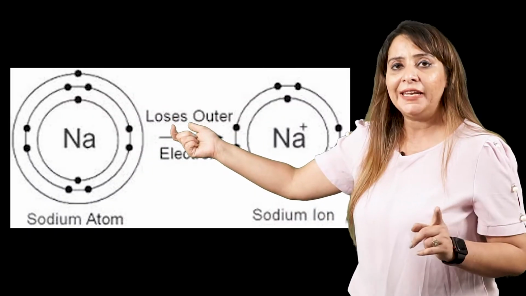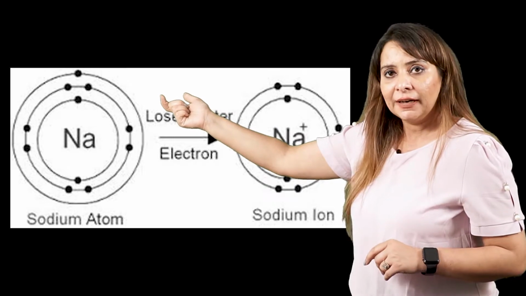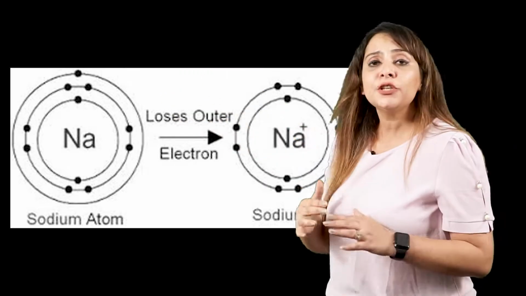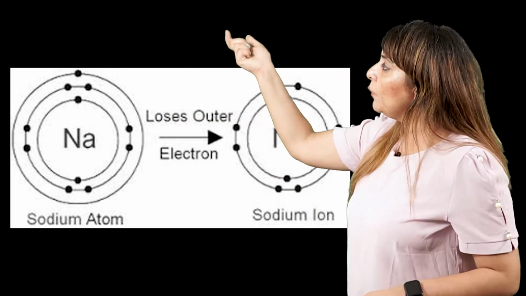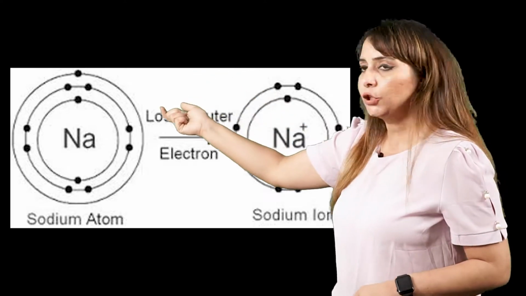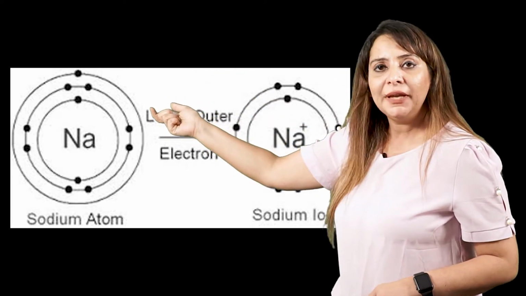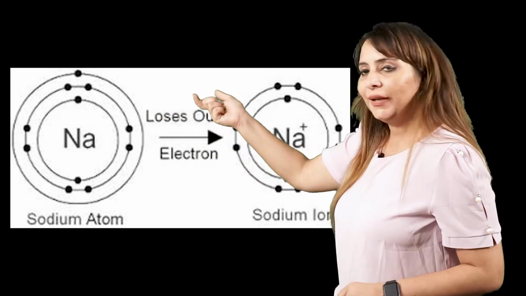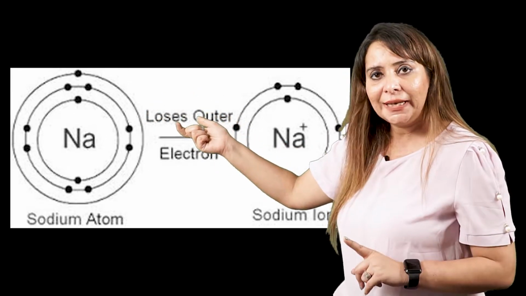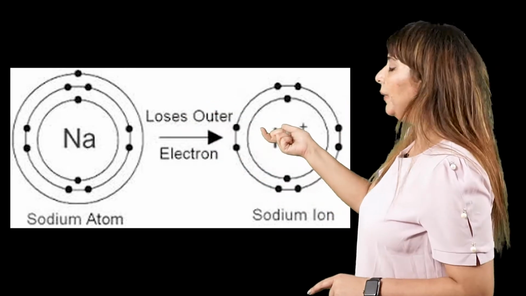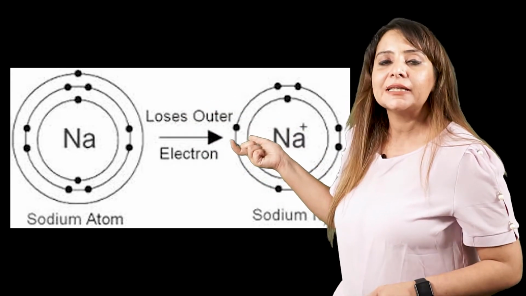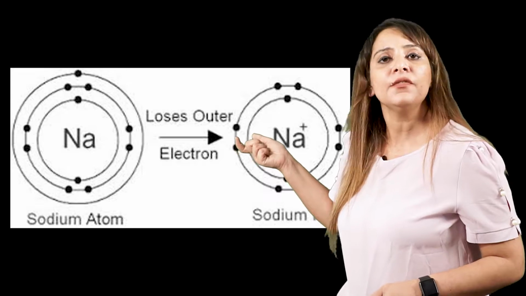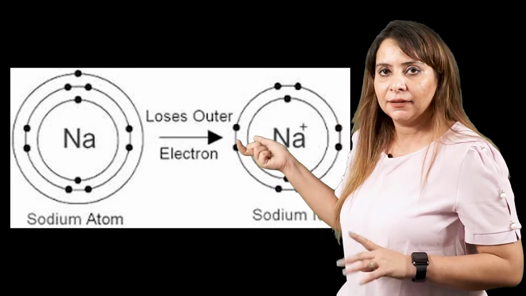In the formation of the ionic bond, we have Na. Its valence electron is 1, which it will give. I will show this electron as a dot, meaning the valence electron of sodium, which is 1. It will donate 1 electron, that is minus 1 electron, and after losing it, it forms Na+, the electropositive sodium ion.